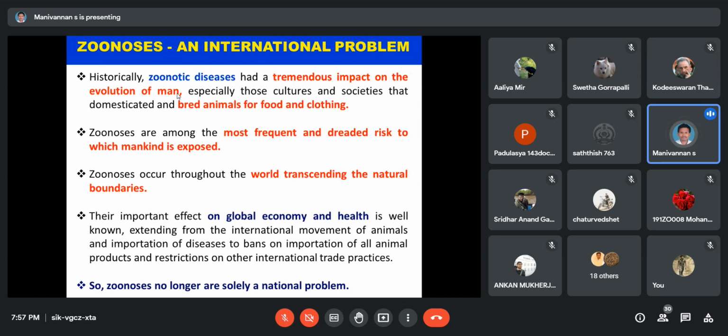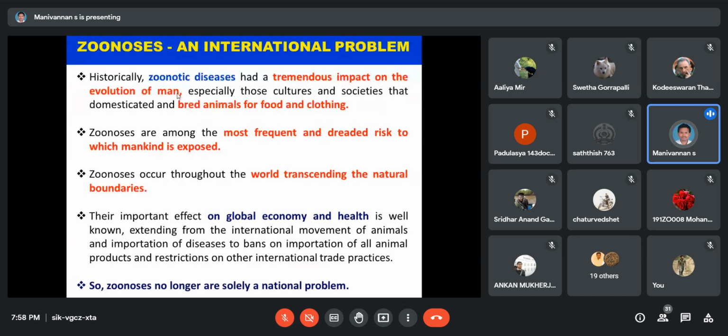Man domesticated animals, and from domestication onward, zoonotic diseases spread from domesticated animals to humans. That is why zoonosis is called an international problem. Next point: zoonoses are among the most frequent and dreaded risks to which mankind is exposed. For example, we are now facing the severe problem of SARS-CoV-2, also a zoonotic disease, which is why the world is focusing on zoonotic diseases.